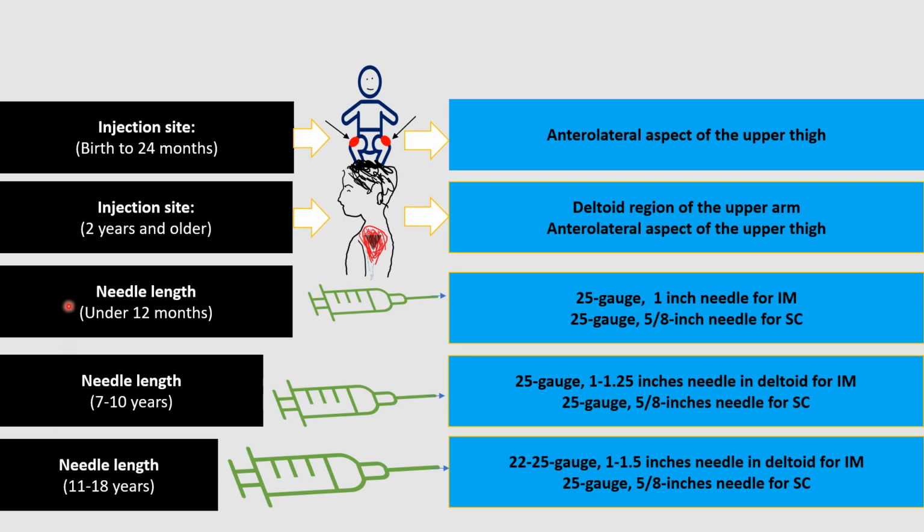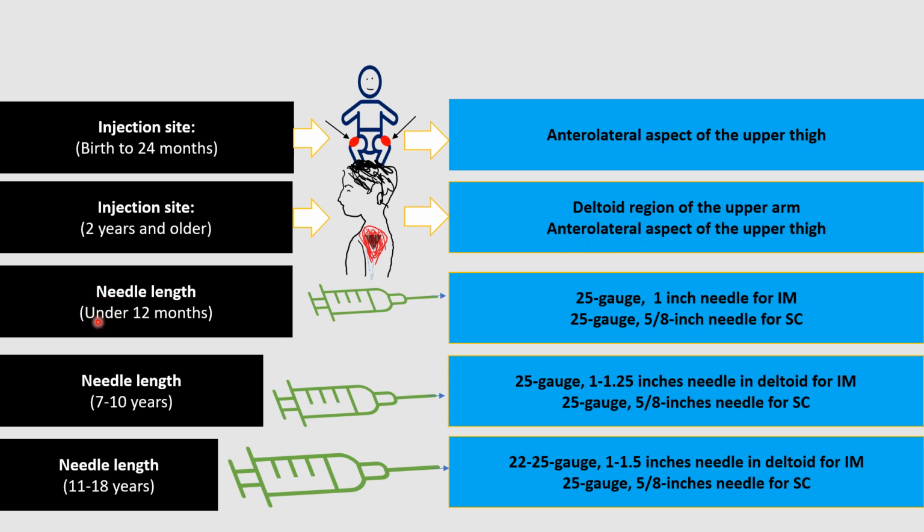In this slide, we'll learn the appropriate injection site according to the age and the appropriate needle length. For injection site, from birth to 24 months, the best site to give any injection is the anterolateral aspect of the upper thigh. In older children, 2 years and older, you can use the deltoid muscle of the upper arm, and you can also still use the anterolateral aspect of the upper thigh.